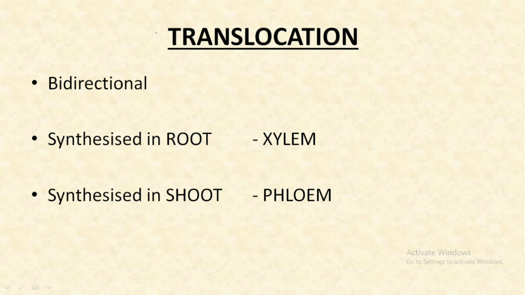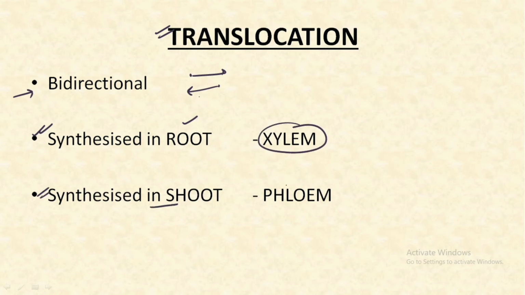Understand how the translocation of the produced gibberellic acid takes place. The first point is that this translocation is bidirectional, that is, it can occur in both directions. And if the gibberellic acid is synthesized in the roots, it would be translocated with the help of xylem, and if it is synthesized in the shoots, it would be translocated with the help of phloem.